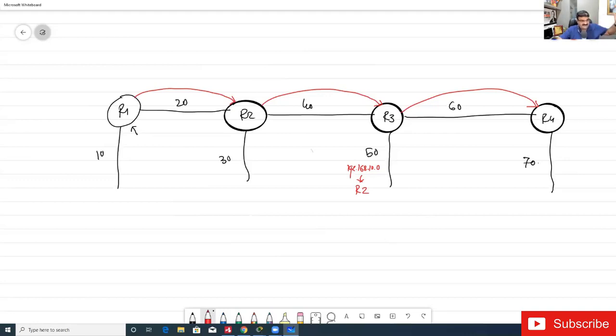Actually R1 is the real source of 192.168.10.0, but R3 doesn't know about it. R3 knows only its directly connected networks. So it is a second-hand update. Let me write R over here so we can say that it is RIP, right? If you talk about EIGRP, same thing.